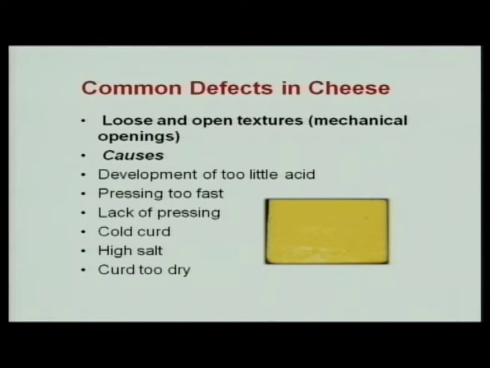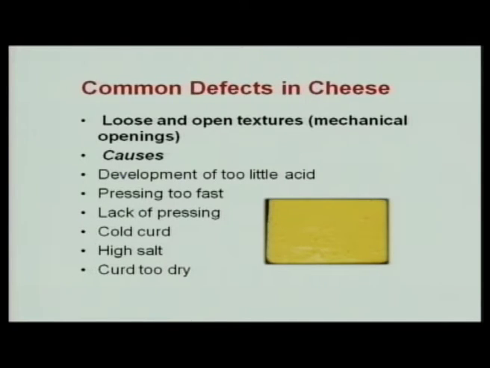I have shown common defects in cheddar cheese here, and these are like development of openings. Cheddar is supposed to have a closed texture, but mechanical problems, that is disturbance of the curd, or development of too little acid that allows the growth of undesirable bacteria, or pressing if it is not done properly, too fast processing, or lack of pressing can also result in the open texture.